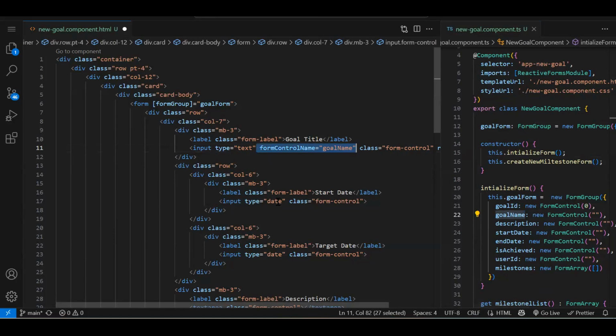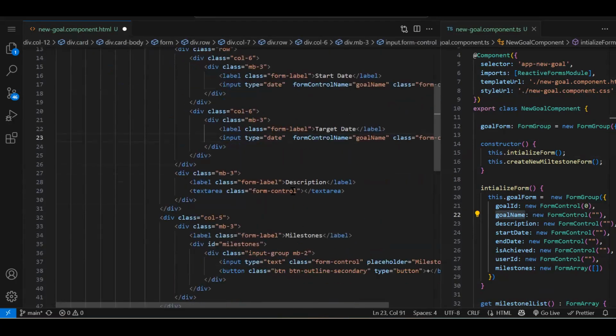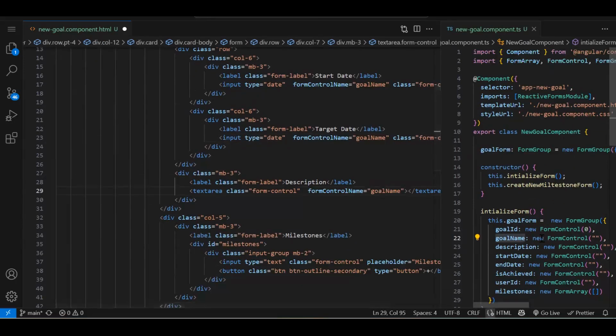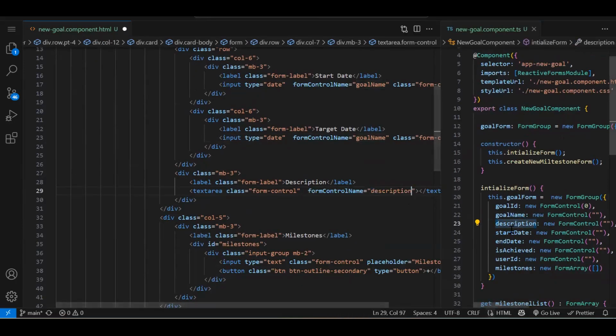Let's quickly copy paste. Then start date, target date, description. Fine. Let's quickly bind it. Description will go over here. Start date will go over here, and end date will go over here.